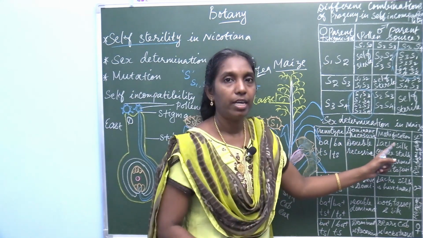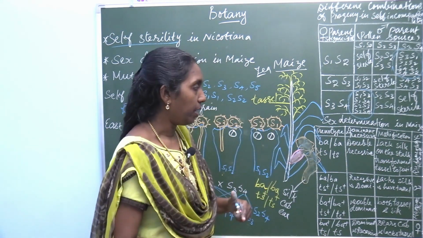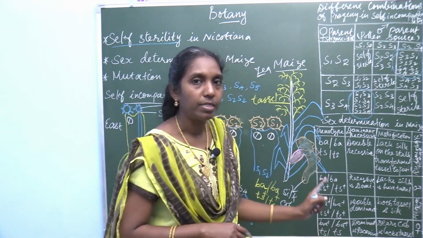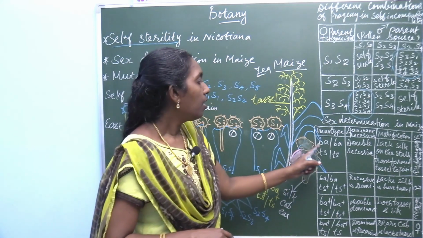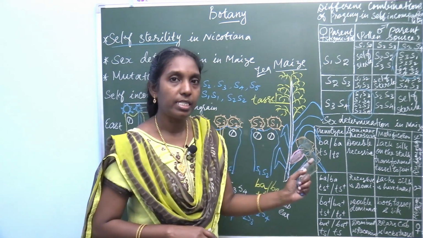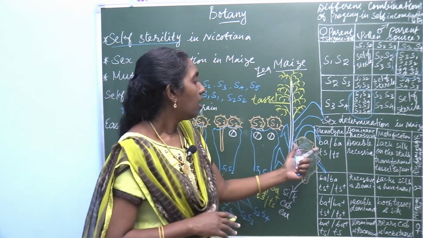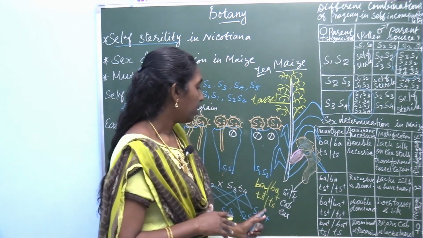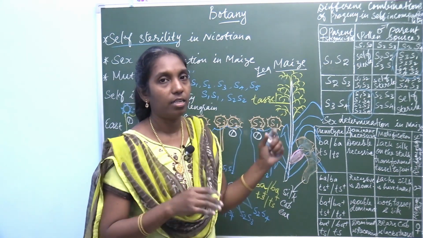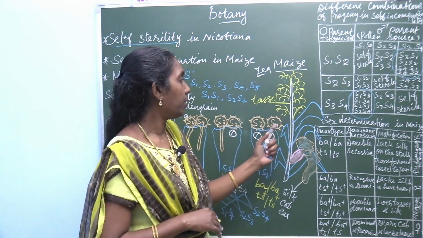Sex determination in maize: how the sex is determined, male, female. These are the genotypes. There are different genotypes. BA, already I told you, represents barren, and TS is because of tassel. You remember the name tassel, because you learned it in the first chapter.